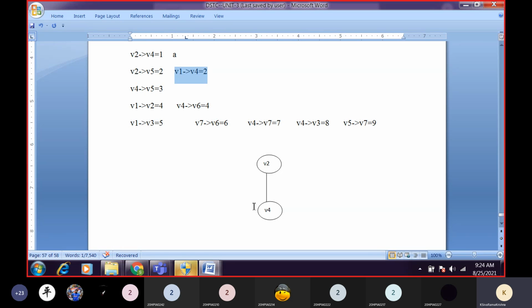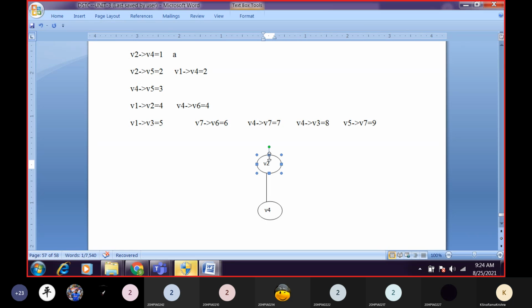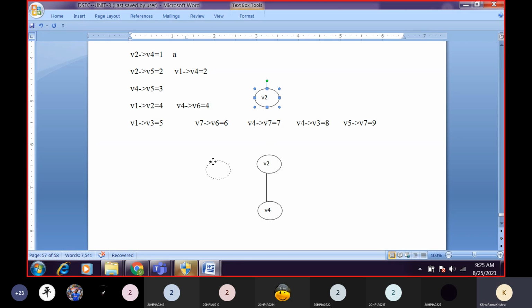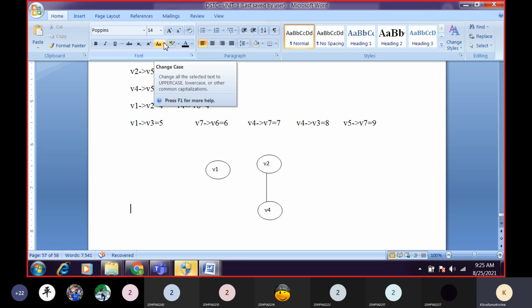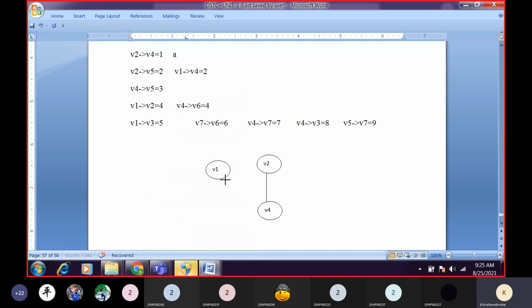So I will construct one edge, V1 to V4. Here the weight associated with it is 2.